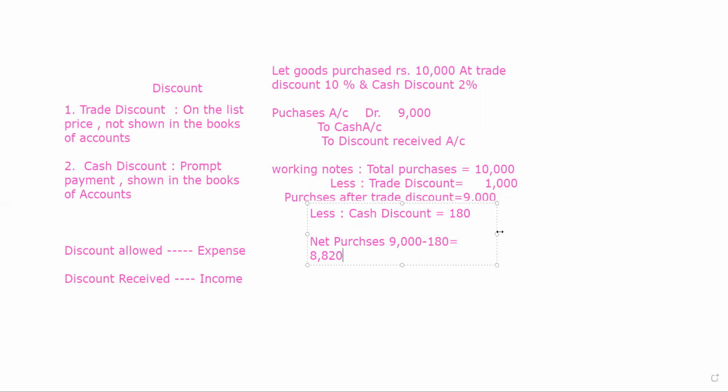So in this way, we can calculate the amount of the net purchases. I hope it is clear to everybody.